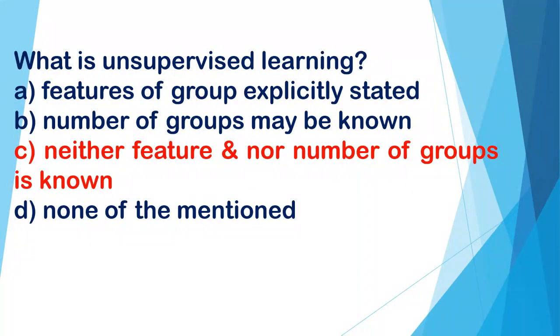What is unsupervised learning? A. Feature of group explicitly stated, B. Number of groups may be known, C. Neither feature nor number of groups is known, D. None of the mentioned. And the correct option is C: in unsupervised learning, neither feature nor number of groups is known.